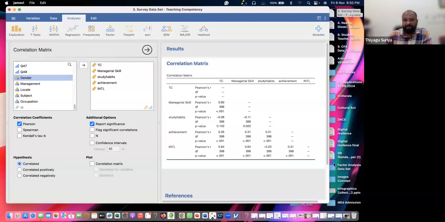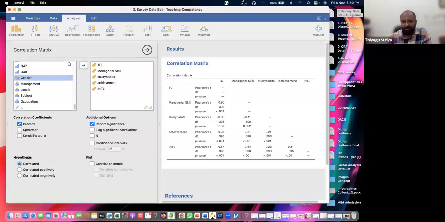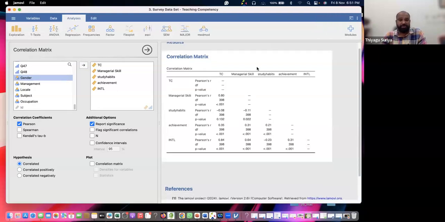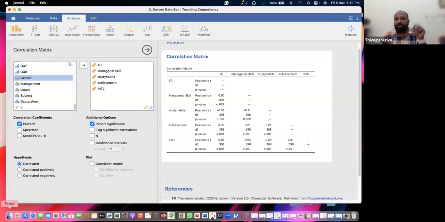It is a multiple correlation because I am taking how many variables in this list now? 1, 2, 3, 4, 5 variables. All 5 variables are included. I hope you are getting all the 5 variables. What is the format? All the 5 variables are continuous, you must be aware of it. That is the reason we have done a Pearson.